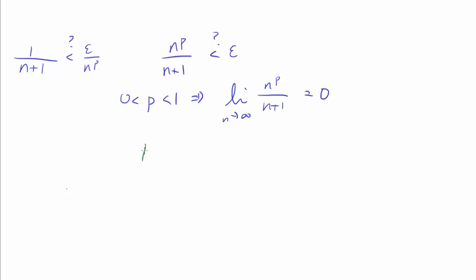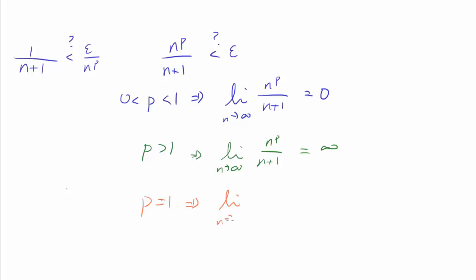Now, what happens if p is greater than 1? Well, in that case, the limit of this quantity is actually going to be infinite, because n to the p is going to grow faster. And this means we cannot bound it to be smaller than epsilon for large enough values of n. Now the tricky case is what happens when p is 1?